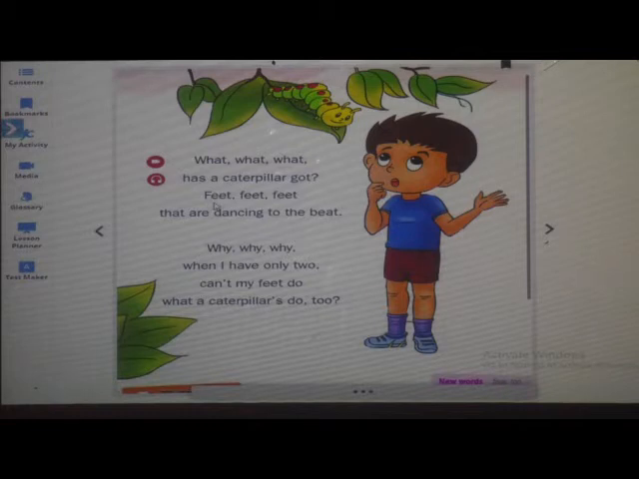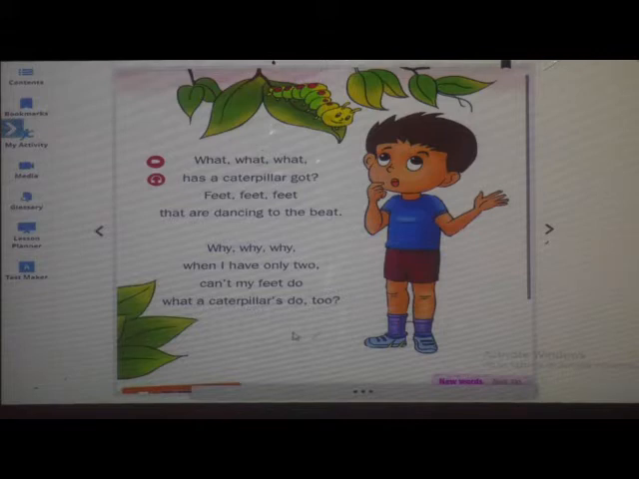Feet that are dancing to the beat. Why? When I have only two, can't my feet do what a caterpillar's do too?